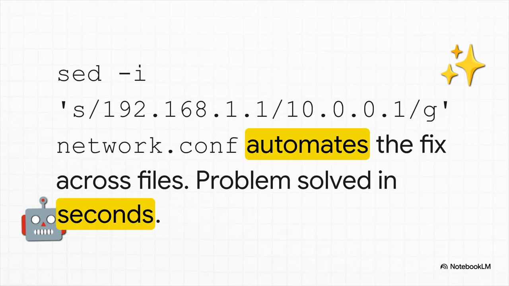And there it is, the solution, all in one beautiful line of code. This command finds every single instance of that old, wrong IP address in the config file, replaces it with the new one, and saves the changes. The problem is solved, it was automated, and it took you all of 5 seconds.